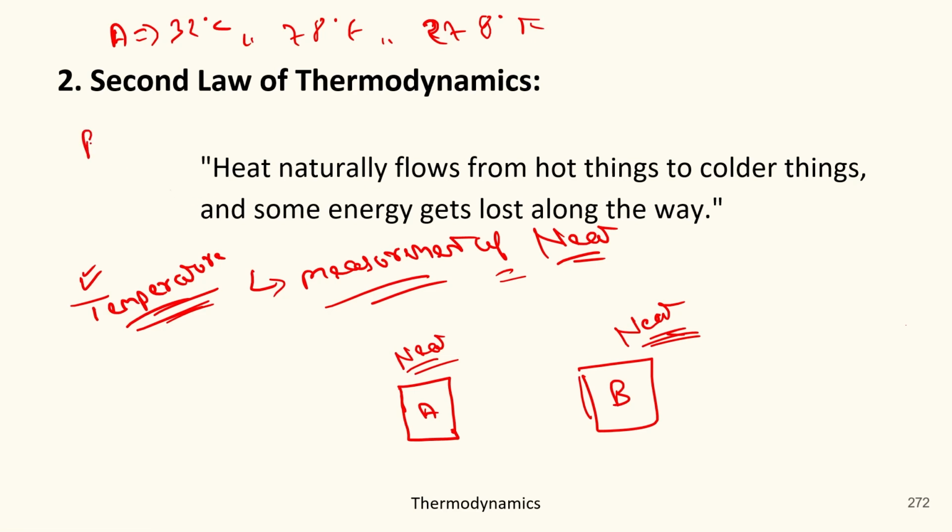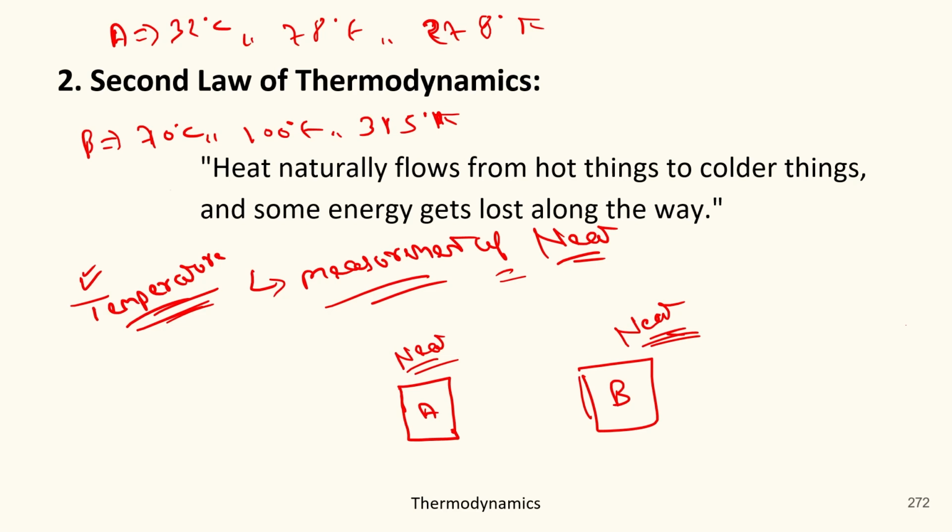Okay. And for B, the temperature is 70 degrees Celsius, then 100 degree Fahrenheit, then 315 degree Kelvin. Okay. So just remember, for A and B, these temperature values are just for example. There is no relation between them.